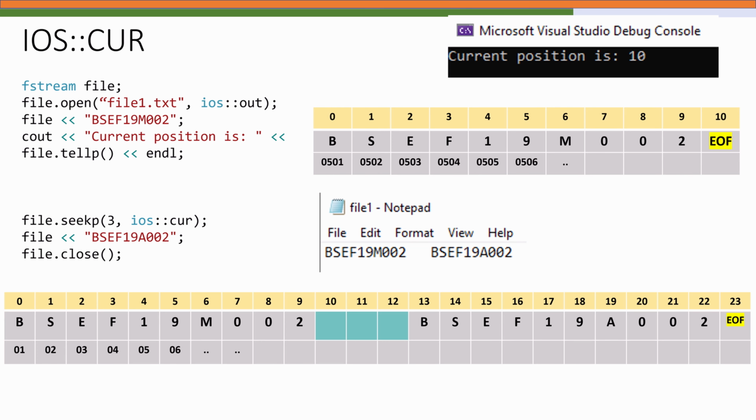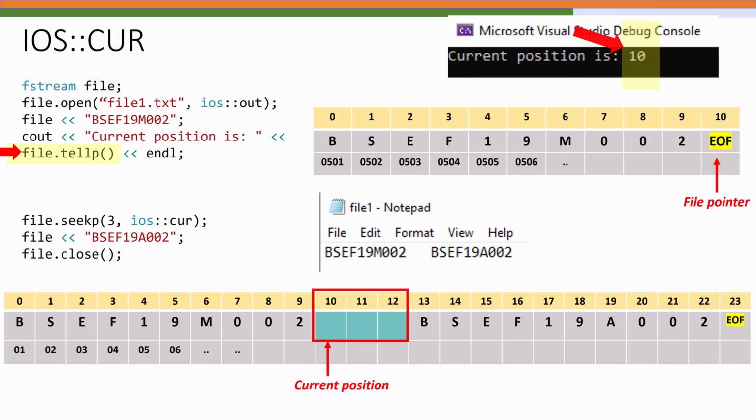Here we again open the file for output and write bscf19m002. The tellp call gives us the current position after writing these characters, so it is right at the end of what we just wrote. Now instead of moving from the beginning, we use ios::cur, that current mode, which means move relative to the current position.